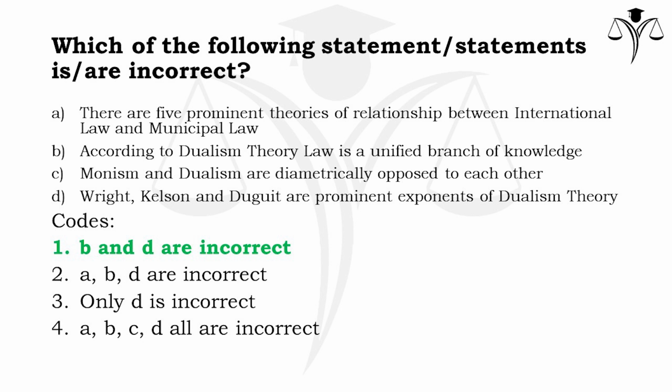Now coming to statement D, it has laid down that Wright, Kelsen and Dewey are prominent exponents of dualism theory. This statement is again incorrect because Wright, Kelsen and Dewey are prominent exponents of monism theory. So in the given quotes, quote 1 which lays down that B and D are incorrect is the answer. From today's discussion, I hope you have become clear regarding the theories which explain the relationship between international law and municipal law.